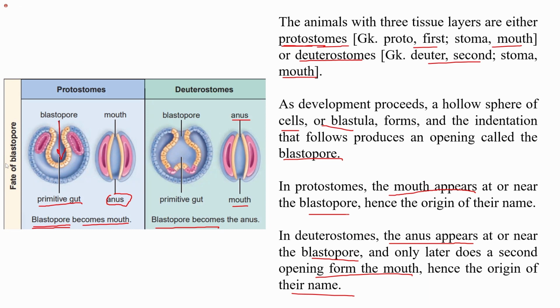So basically protostomes and deuterostomes is a further classification of triploblastic animals where during the development, if the mouth is formed first, then it is called the protostome, and if the mouth is formed second, that is, away from the blastopore, it is called the deuterostome.